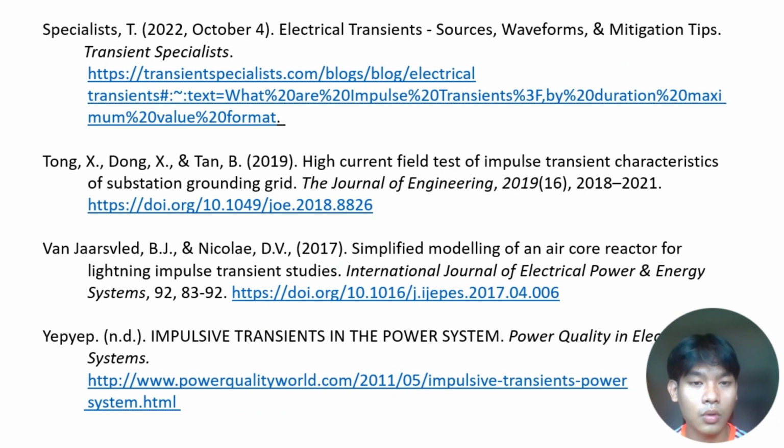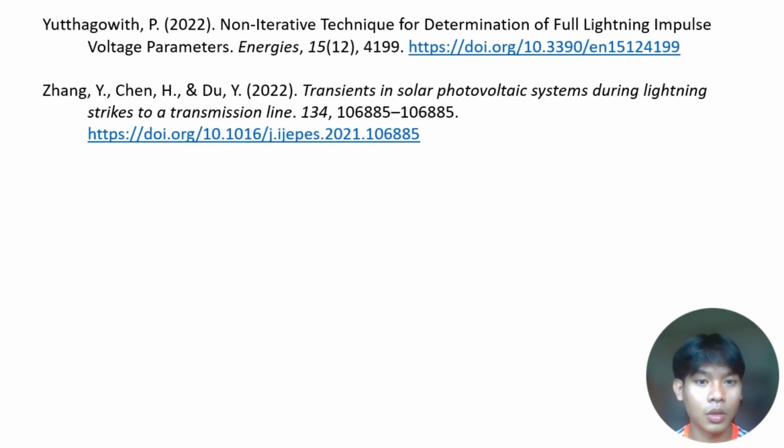Next is electrical transient sources, waveforms, and mitigation tips. Next is high current field test of impulse transient characteristic of substation grounding grid. Then the simplified modeling of an aircraft vector for lightning impulse transient studies, and impulse transients in the power system. Then a non-iterative technique for determination of full lightning impulse voltage parameters. And the last one is transients in solar photovoltaic system during lightning strike to a transmission line.